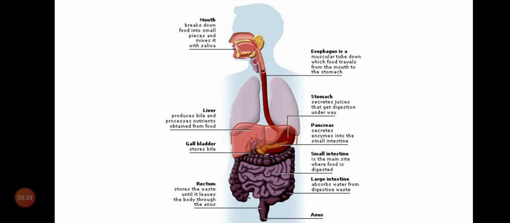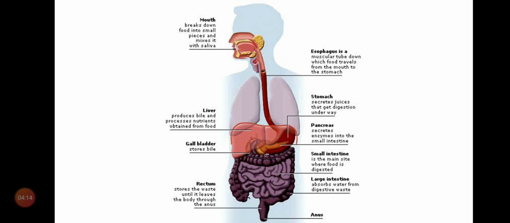More cells combine together to form tissue. These tissues together form an organ. Some organs together form an organ system. All the organ systems together form an organism. So this is the digestive system. Many systems are there in our body: digestive system, respiratory system, skeletal system, reproductive system, transport system, circulatory system. One of them is the digestive system.